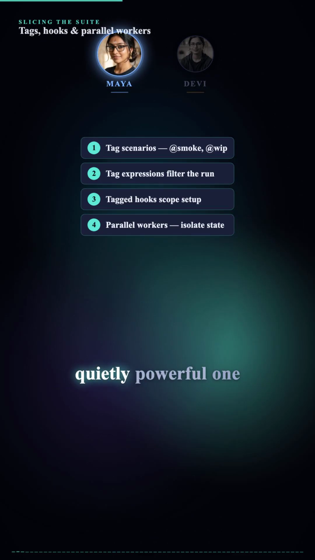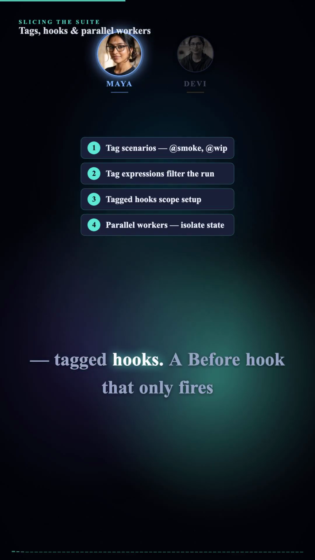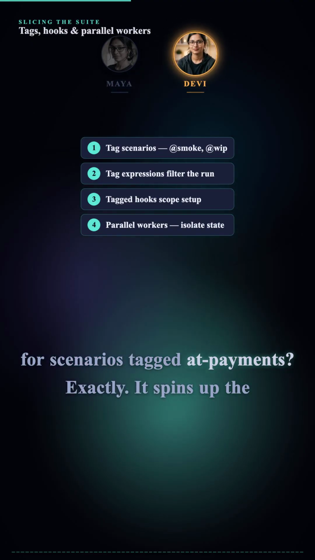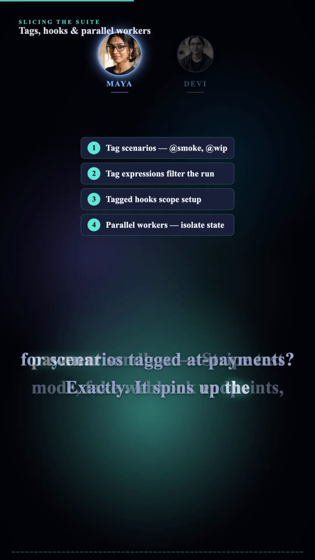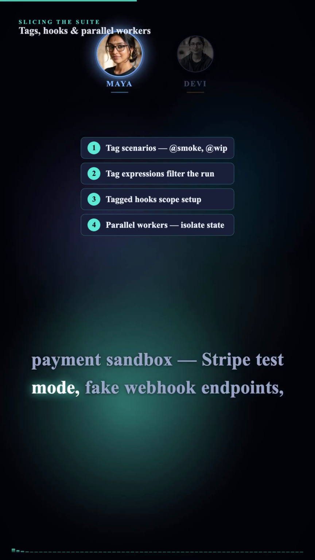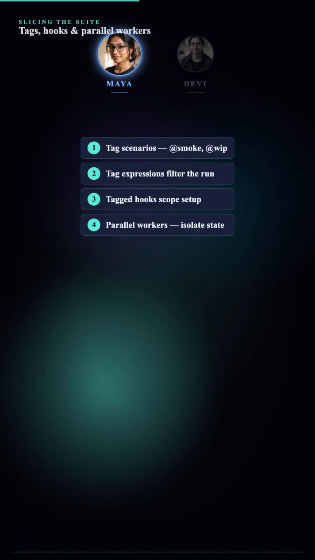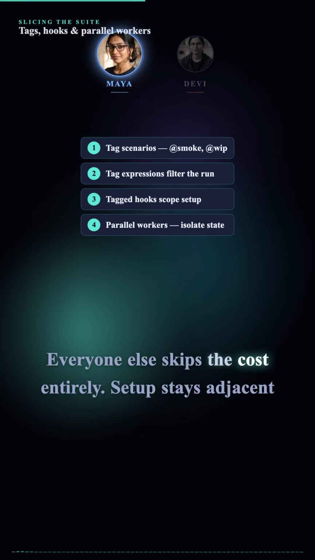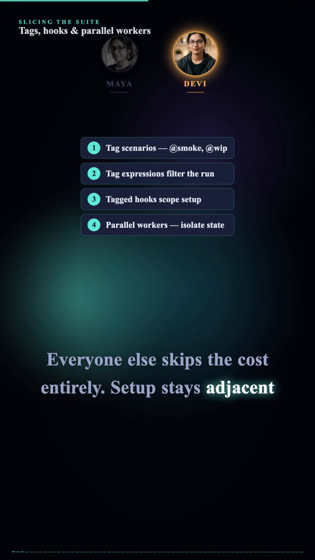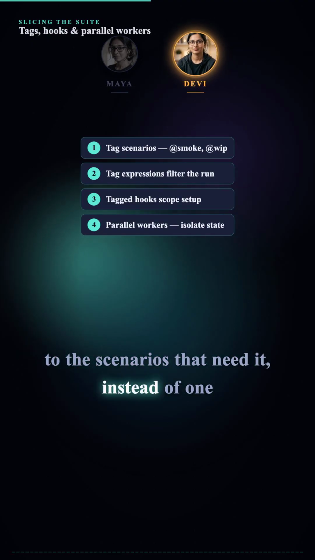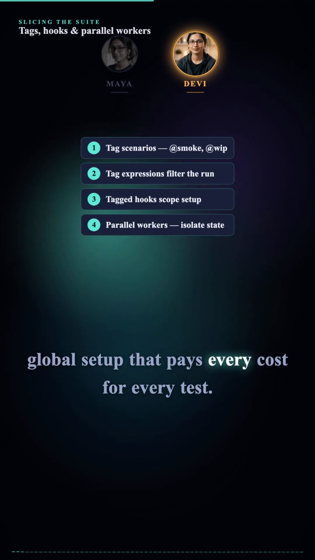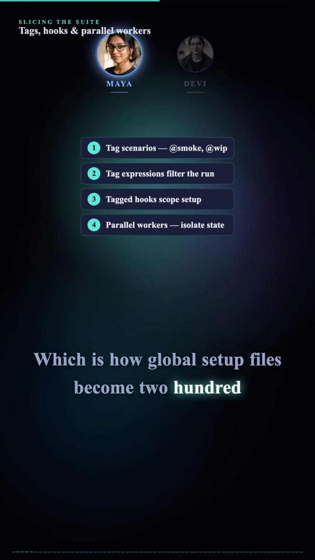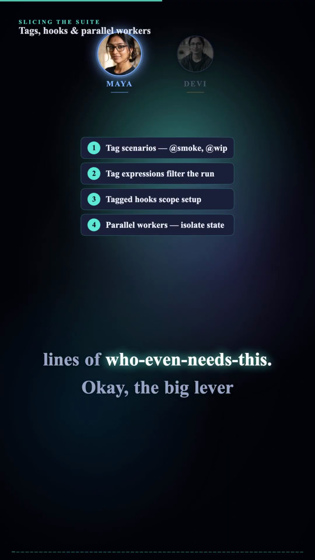Then there's the quietly powerful one, tagged hooks. A before hook that only fires for scenarios tagged @payments? Exactly. It spins up the payment sandbox, Stripe test mode, fake webhook endpoints, whatever. But only for the scenarios that need it. Everyone else skips the cost entirely. Setup stays adjacent to the scenarios that need it instead of one global setup that pays every cost for every test. Which is how global setup files become 200 lines of who even needs this.